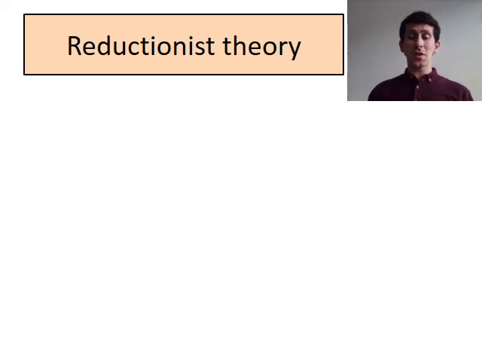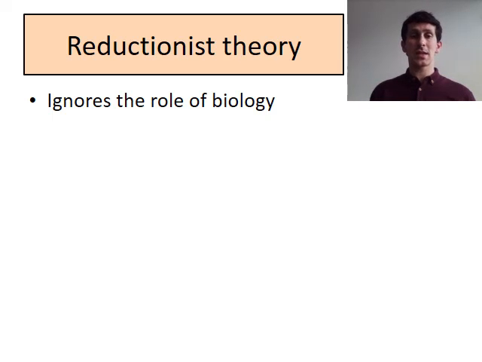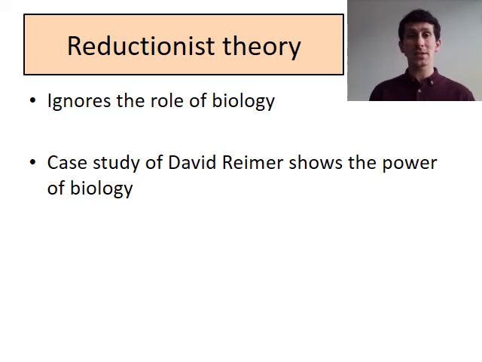So a major limitation of this theory is it is a reductionist theory. Again, it ignores that role of biology. It ignores the role of testosterone. It ignores the masculinization of the brain. That case study we learned previously about David Reimer shows the power of biology. You cannot socialize a child to be masculine or feminine. Okay, it doesn't work that way. It ignores the role of biology and only focuses on social learning.